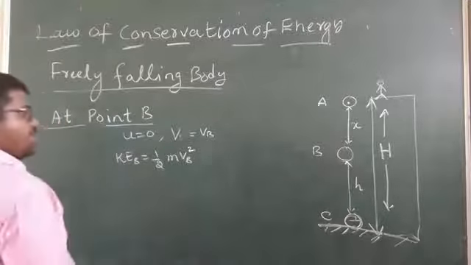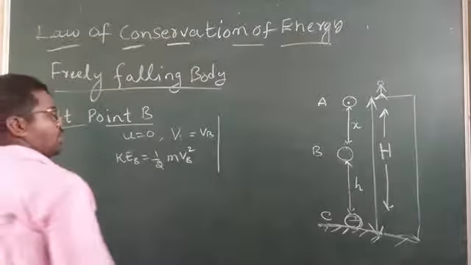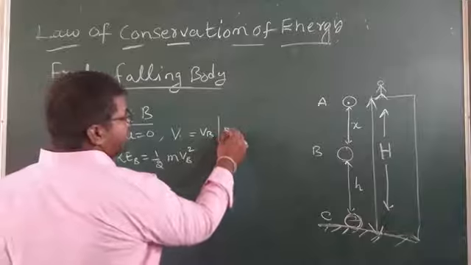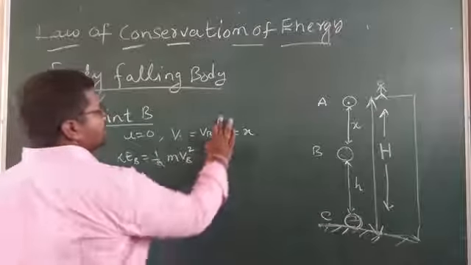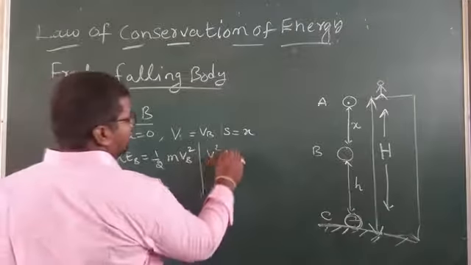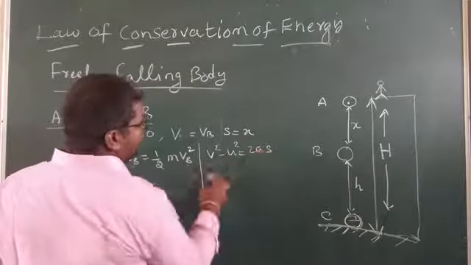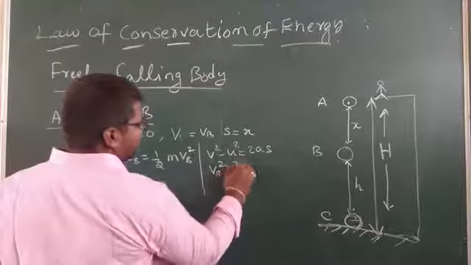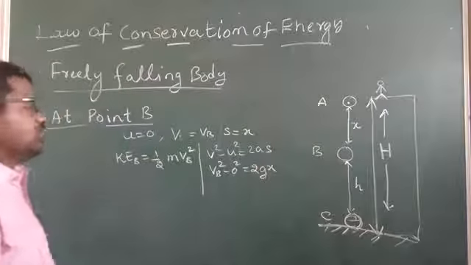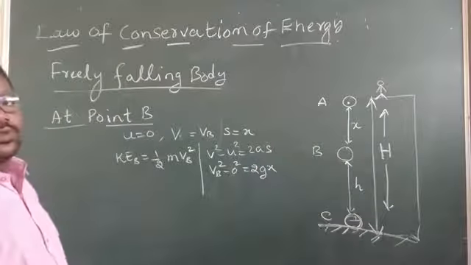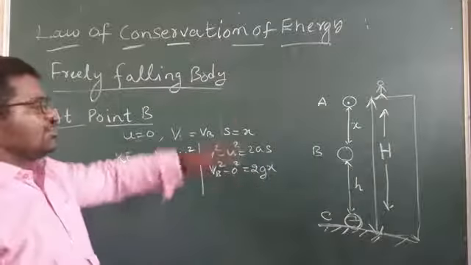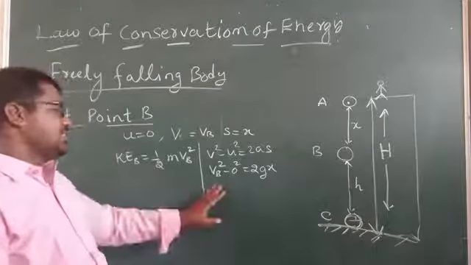See here, we can apply v square minus u square is equal to 2as. It displaces x distance. So VB square minus 0 square is equal to 2 into g into x. Understand, my children? It can move x distance.